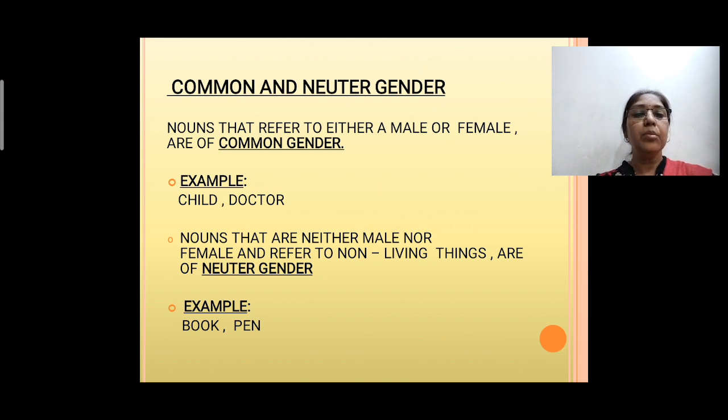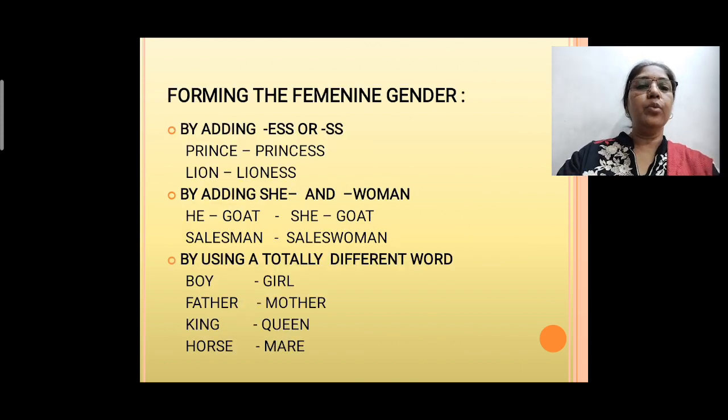Nouns that are neither male nor female and refer to non-living things are of neuter gender. Simple. Nouns which are neither male nor female, but refer only to non-living things, those types of nouns come under the category of neuter gender. For example, book, pen.